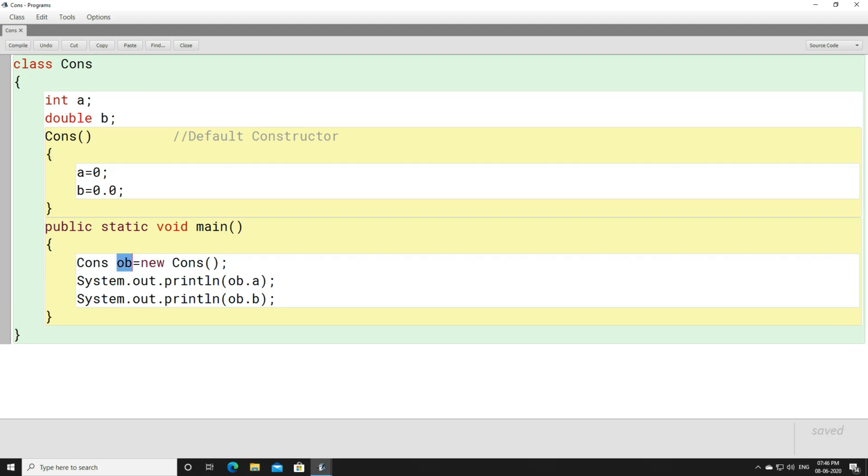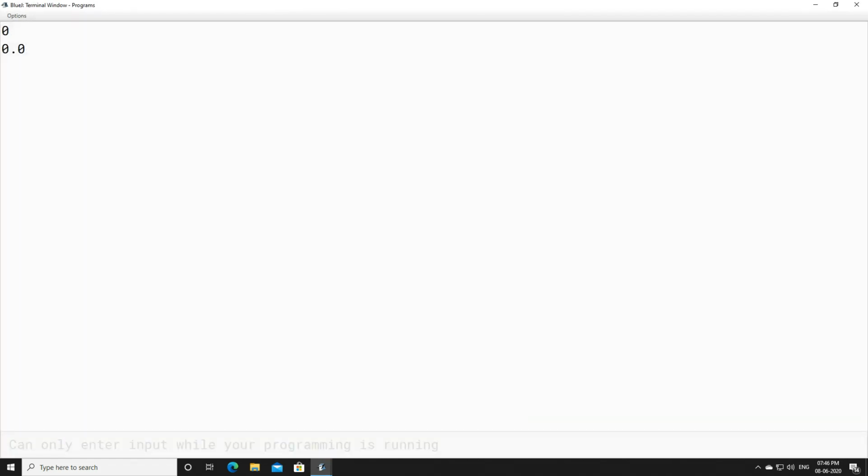Because of the ob object, the value of a is 0 and the value of b is 0.0. So when you compile the program, it will print 0 and 0.0.